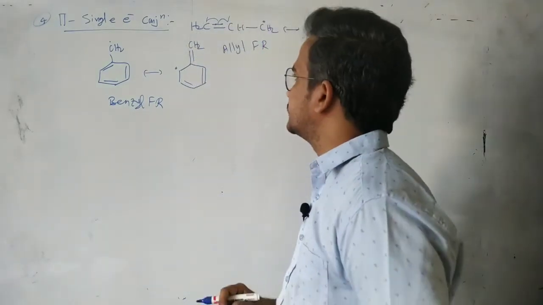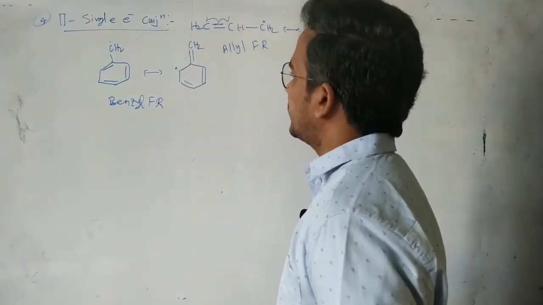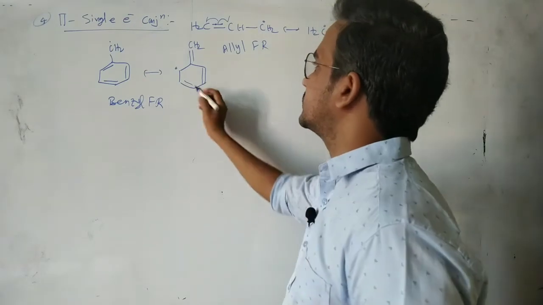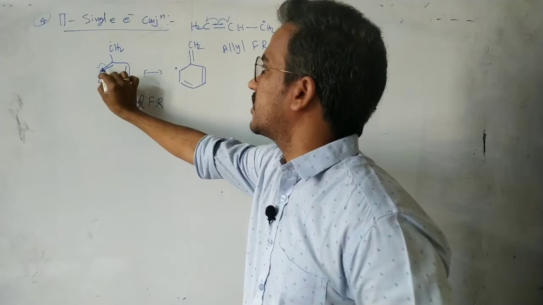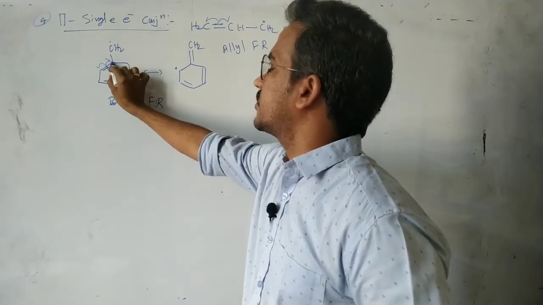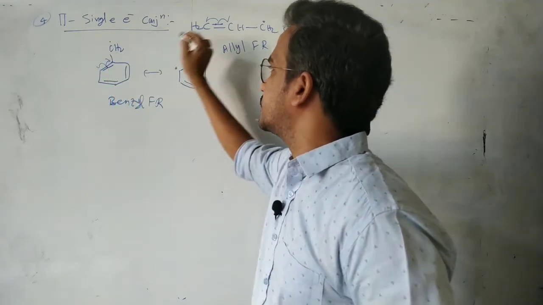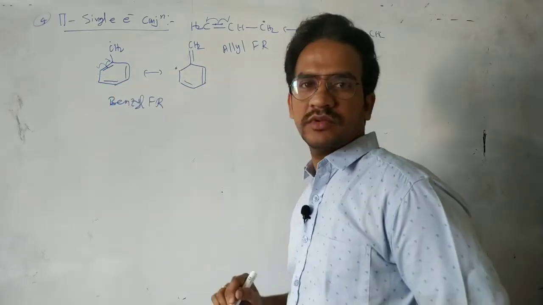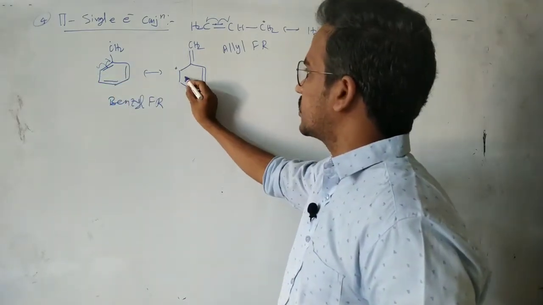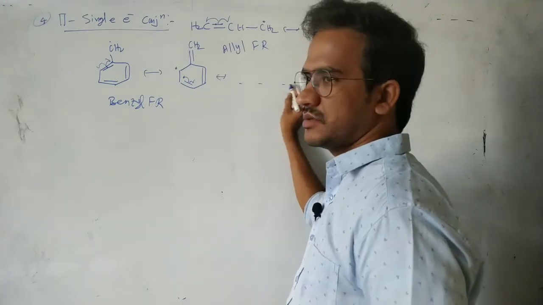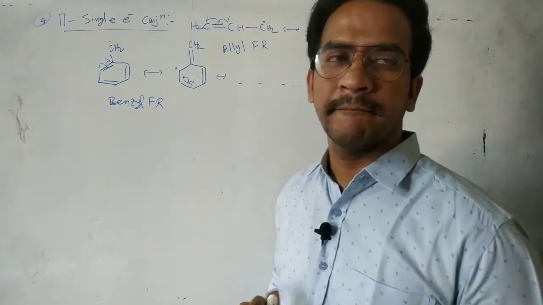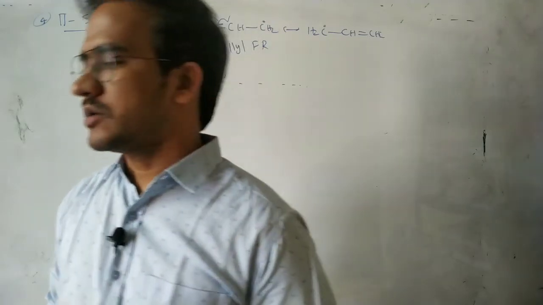So like this, here homolytic cleavage: in the pi bond, one electron here, one electron here. So one carbon has one electron, and the other one has one electron, and the remaining one electron is again delocalized. Write the remaining resonance structures. So that is pi single electron conjugation.